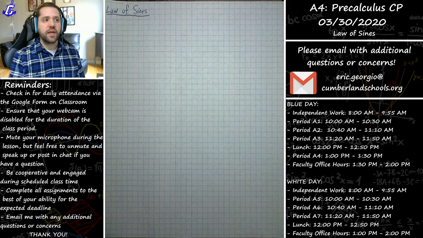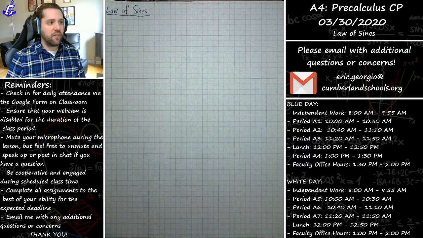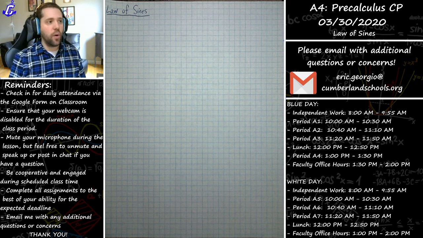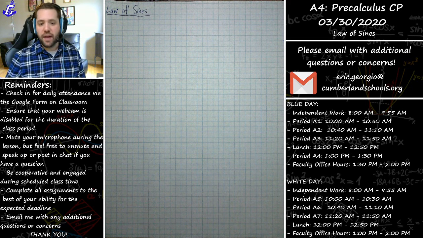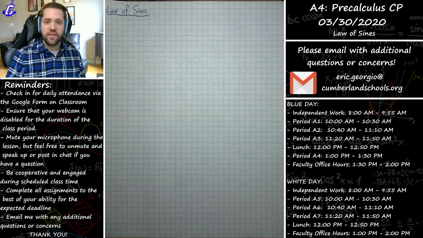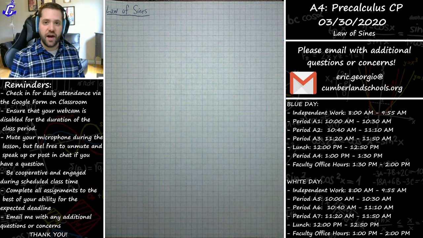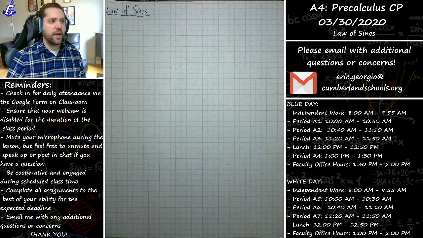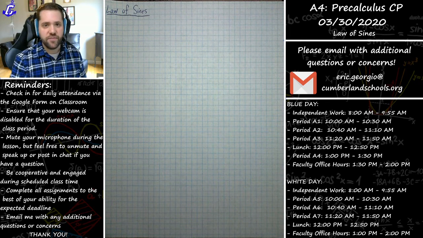Additionally, last class I assigned a little bit of a homework assignment for you to do. There were 7 problems on the area of triangles using the 1/2 AB sine C formula to find the area of those triangles. I am going to go over questions on that during my faculty office hours today, from 1:30 to 2 o'clock p.m. So if you'd like to stay afterwards and you have any questions about that, I'd be happy to go over them. I also posted the answer key for you so that you could check it out, and that would hopefully clarify any questions that you do have. I posted it this morning around 7:45 in the morning.